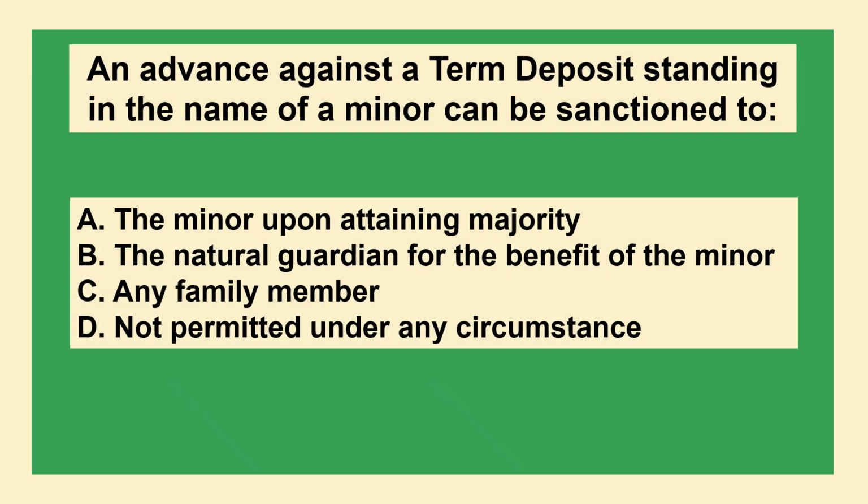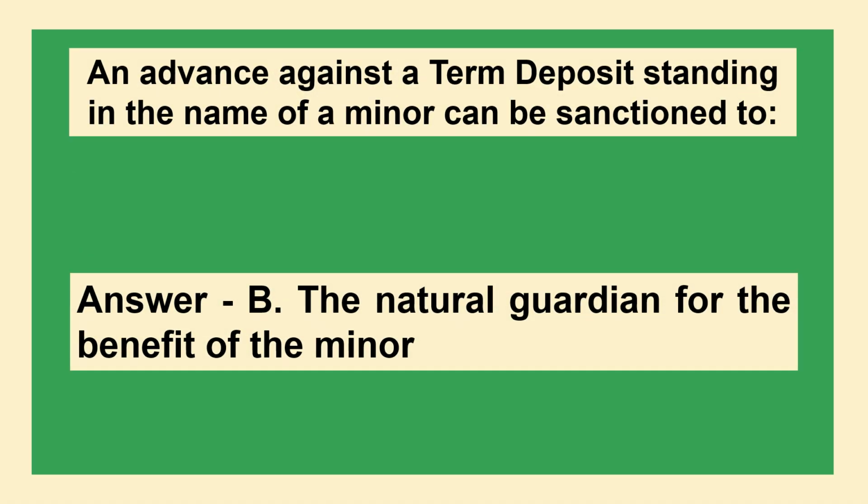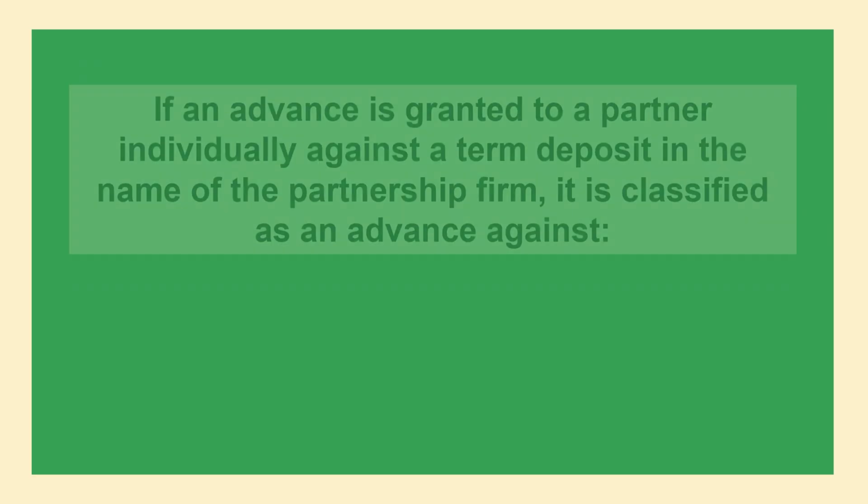The next question is, an advance against a term deposit standing in the name of a minor can be sanctioned to: option A, the minor upon attaining majority; option B, the natural guardian for the benefit of the minor; option C, any family member; option D, not permitted under any circumstance. The correct answer is option B, the natural guardian for the benefit of the minor.